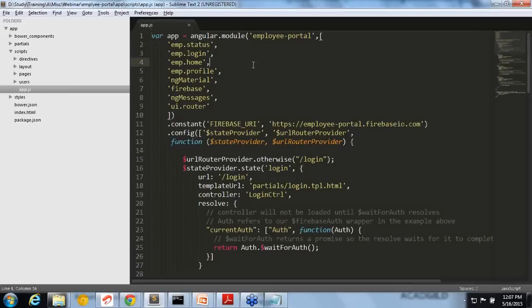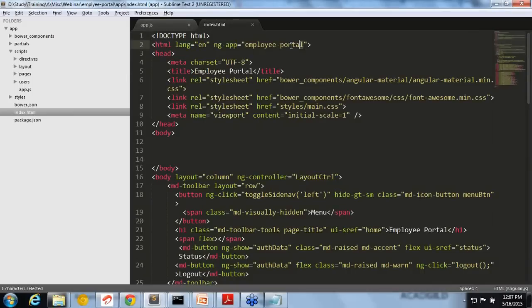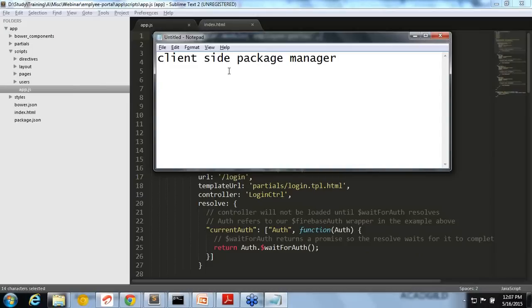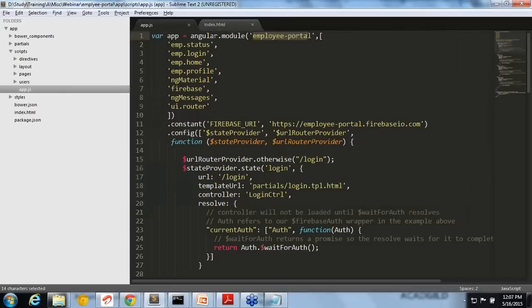Everything starts with the main page we have given. So this is the employee portal. You can see the same name, ng-app. I told you initially ng-app is the starting point of an AngularJS application, so I've given that name. But just like we do import System.IO, import System, in the same way one module can inject other modules, or you can say this module is depending on so many other modules.